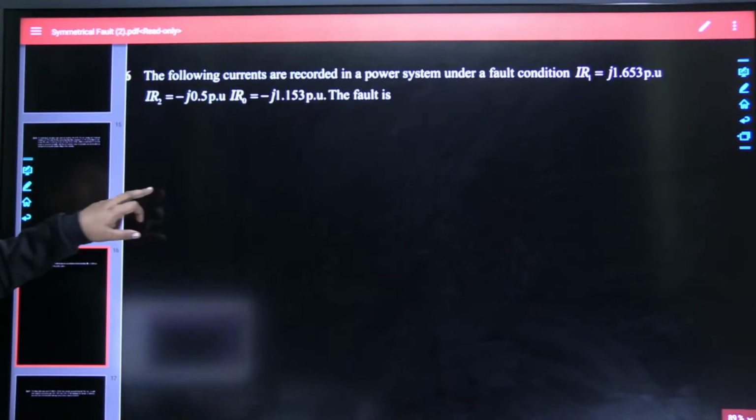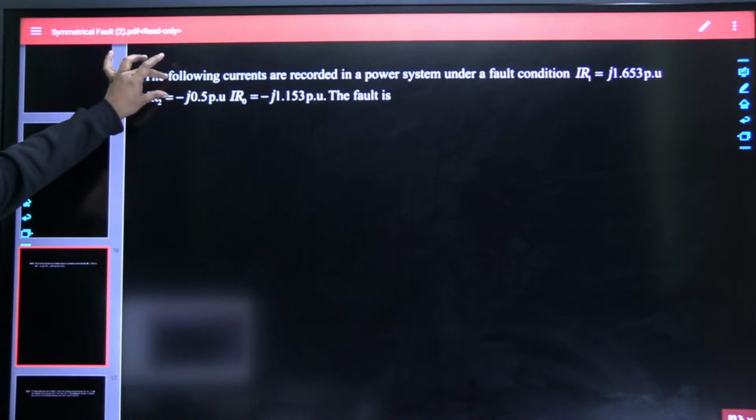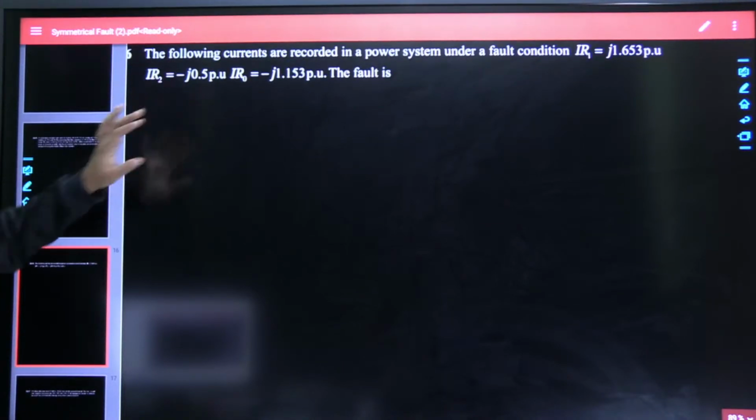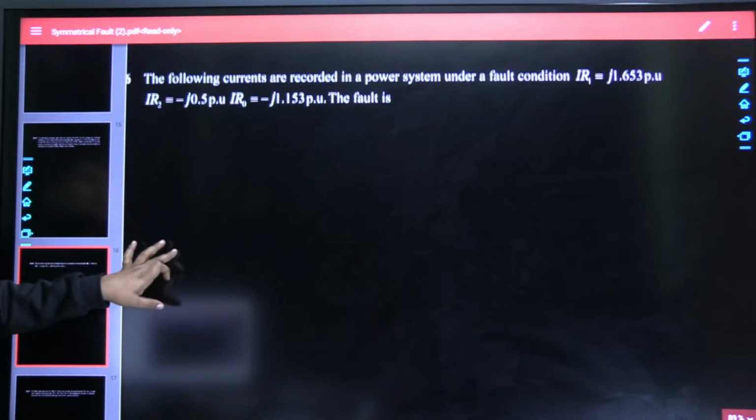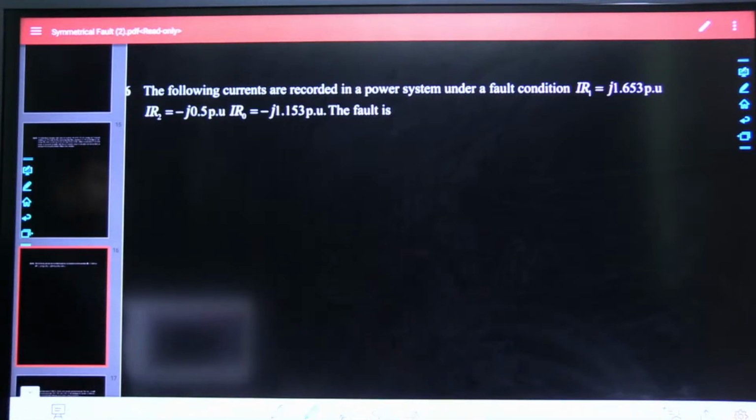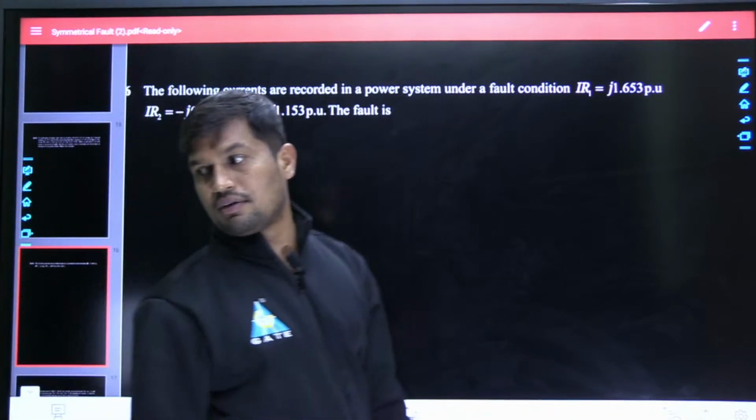When grounding changes, what will definitely happen? Reactance calculations also change. This will be the question. Let us solve this question, everybody.